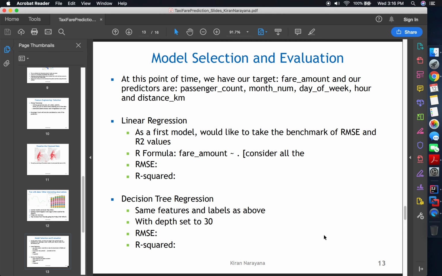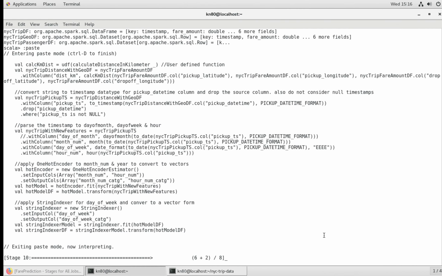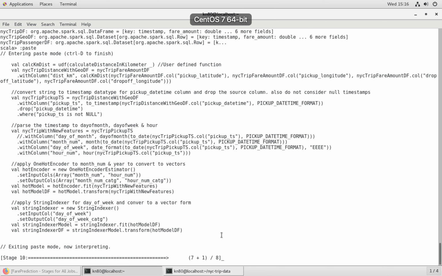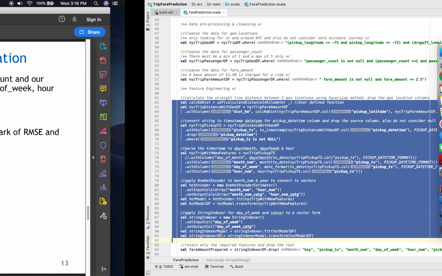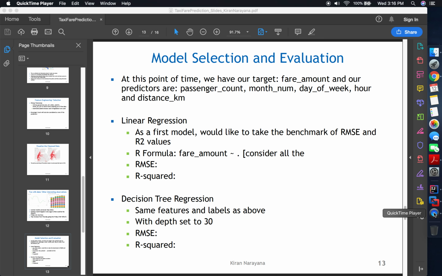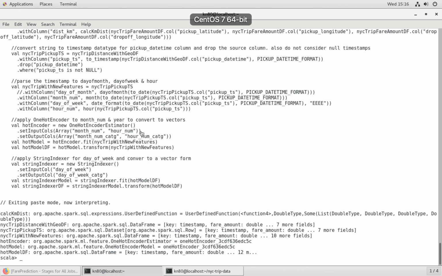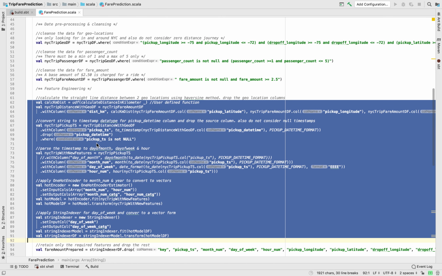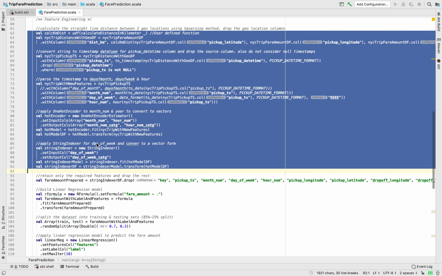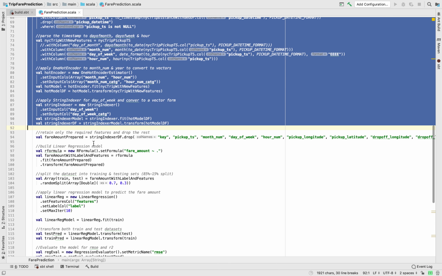Model selection and evaluation. So this is still continuing. I'll just pause the video here. Okay, the second step, which is the feature engineering, is complete.